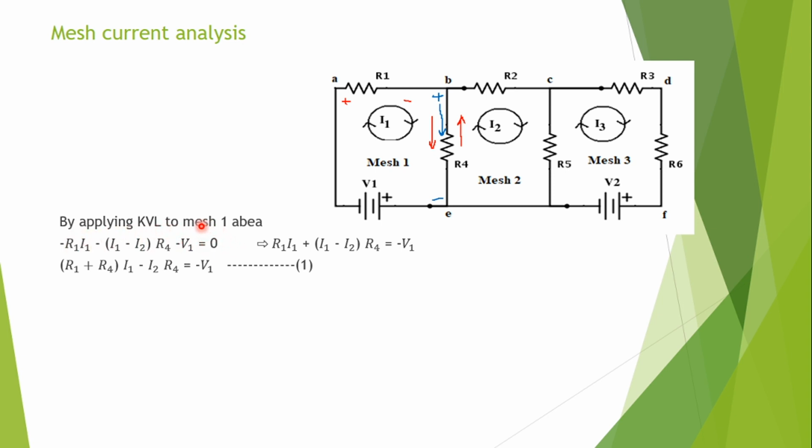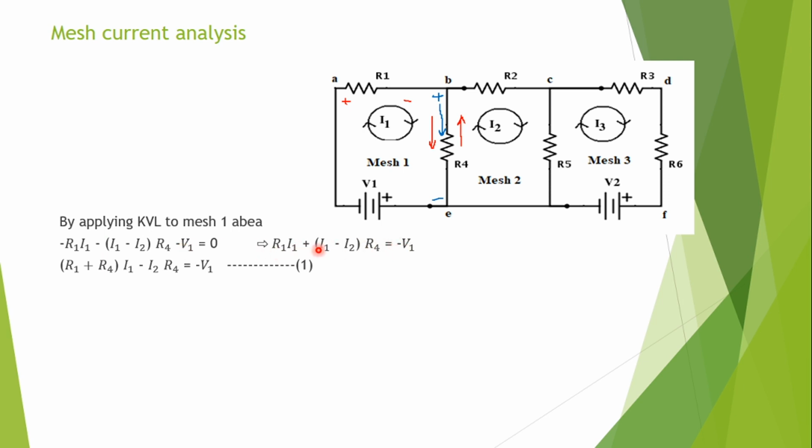Now I will rearrange this in such a way that all the voltage drops I take to the other side and the sources I retain on the same side. So when I take this to the other side, R1 I1 plus I1 minus I2 into R4 equal to minus V1. Correct?